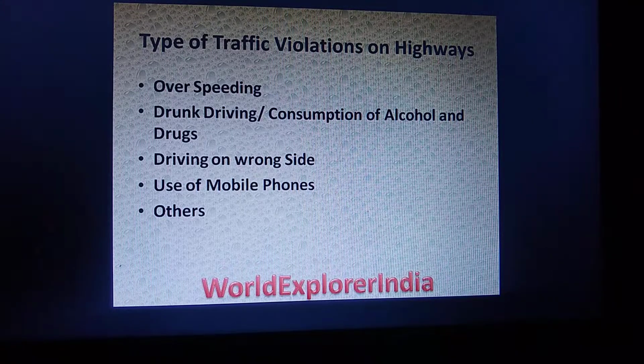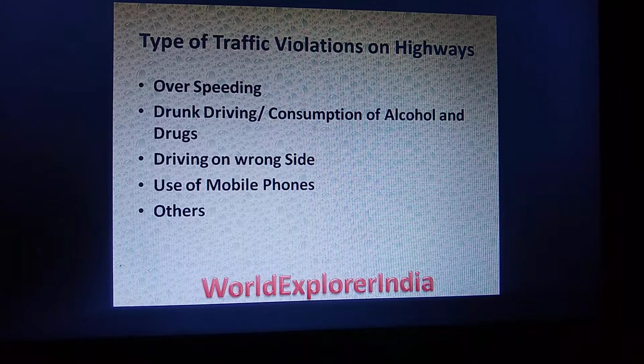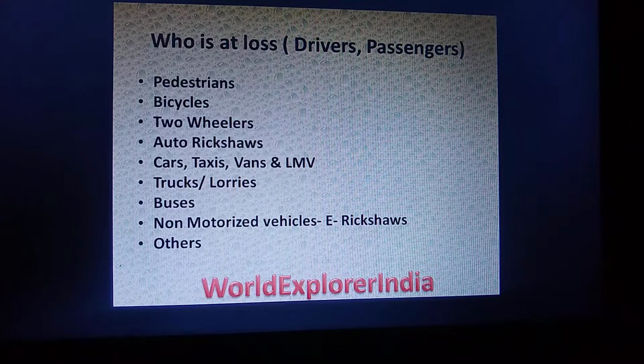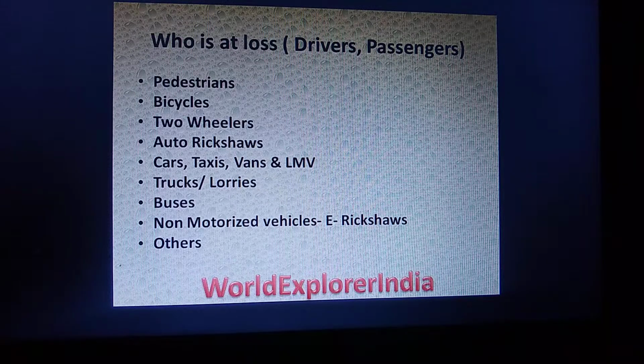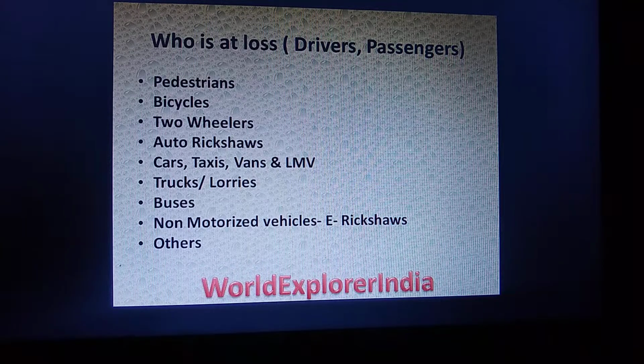Types of traffic violations on highways include overspeeding, drunk driving or driving under the influence of alcohol and drugs, driving on the wrong side, use of mobile phones, and others. Who is at loss? In low and middle income countries, pedestrians, bicycles, two-wheelers and auto rickshaws suffer severe losses as compared to cars, taxis and vans.